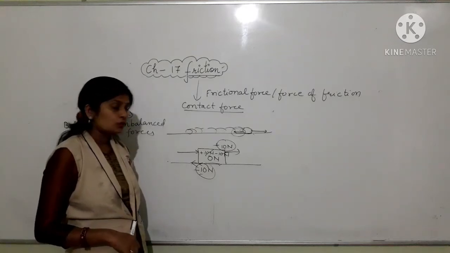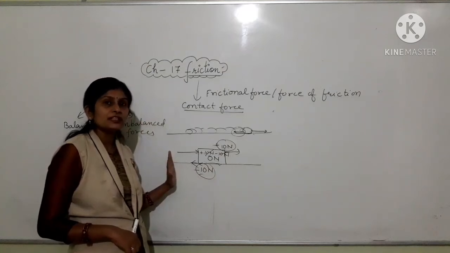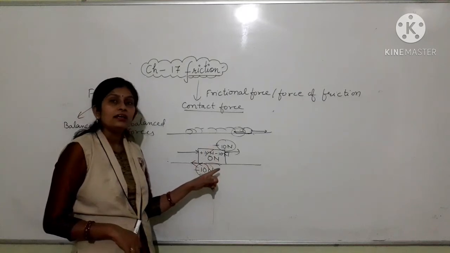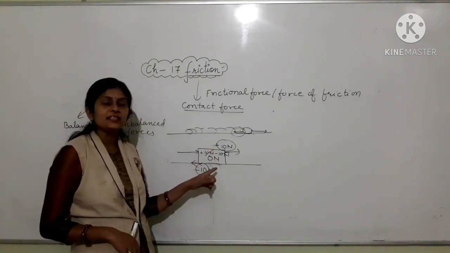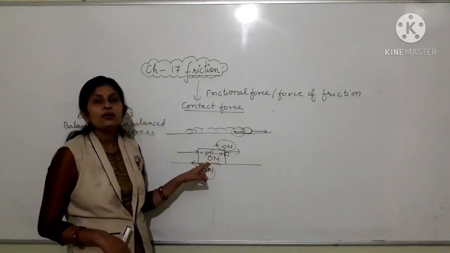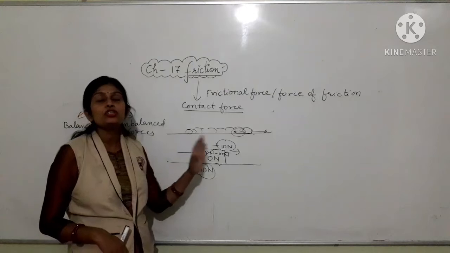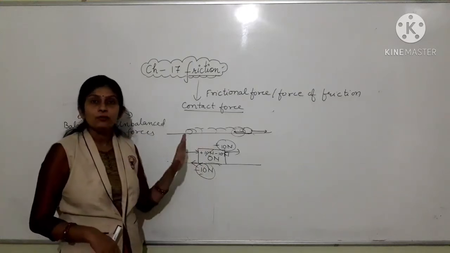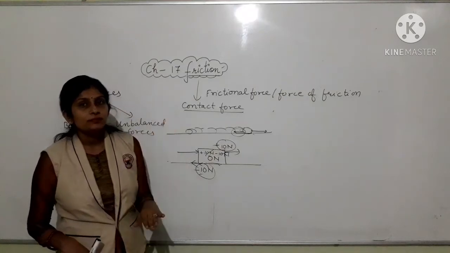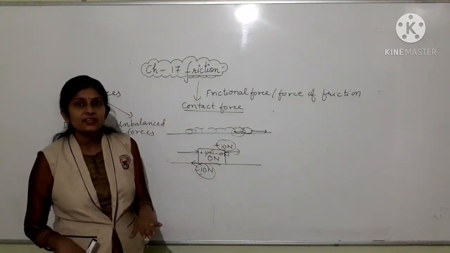So, when two equal and opposite forces act on the same object, they cancel, nullify, neutralize or balance each other. In that case, zero net or resultant force acts on the object, which brings no change in the object. If the object is in motion, then it remains in motion. If the object is at rest, then it remains at rest.